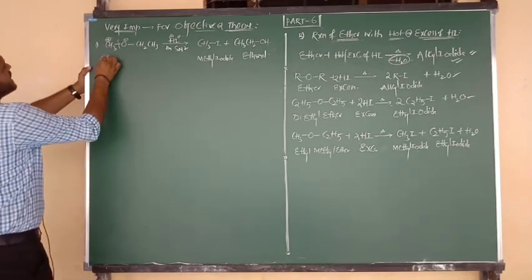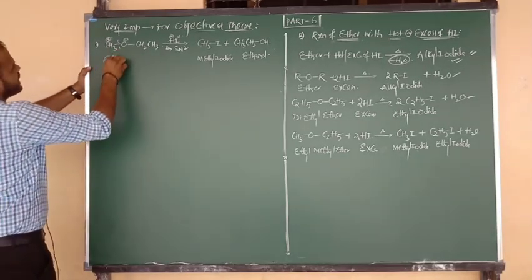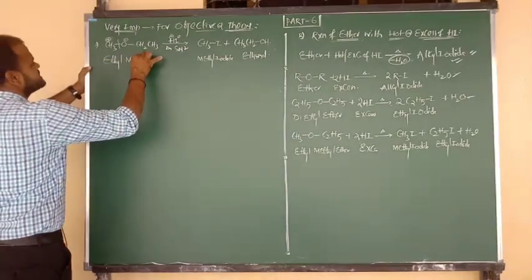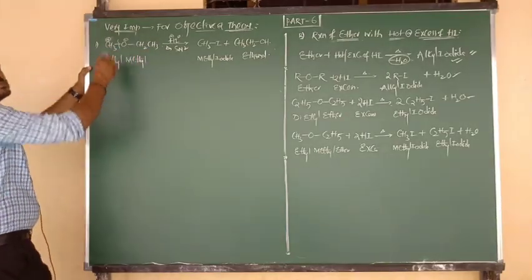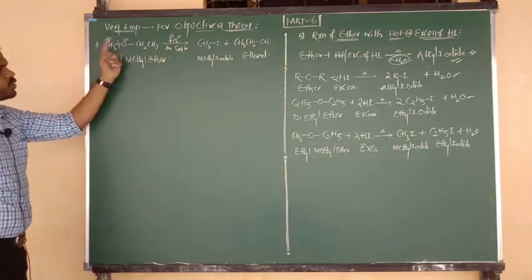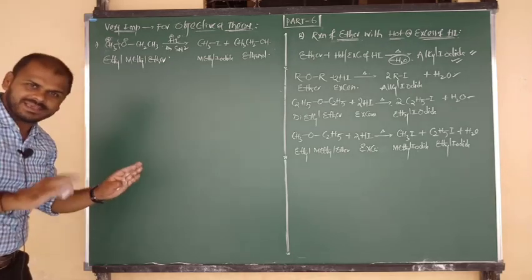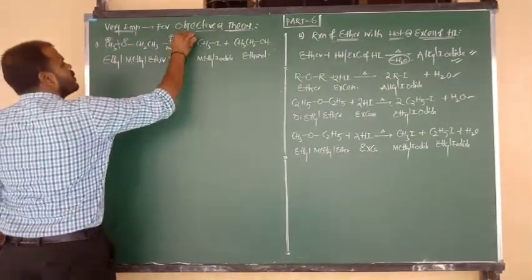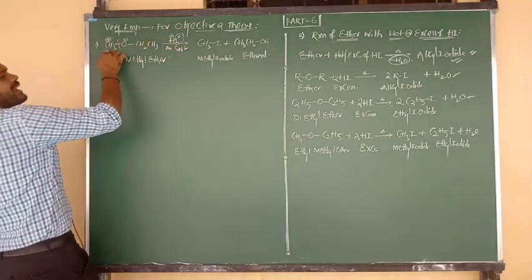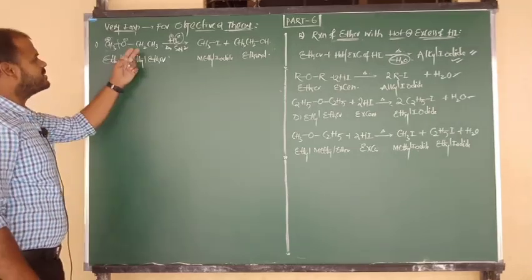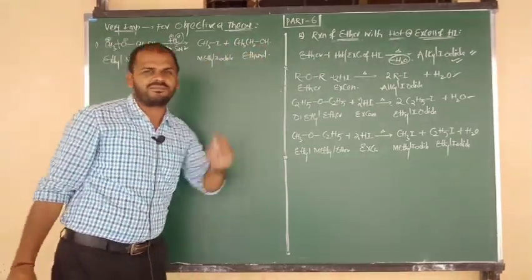Good. So what is the name of this reaction? One side an ethyl group is there, and on the other side what is the alkyl group? A methyl group is there. Ethyl, methyl, in between what is there, beta? The functional group is ether. One is an ethyl group, the other is a methyl group. So the rule is, if two alkyl groups are different, then a nucleophile attacks upon the smaller alkyl group, and you are getting alkyl iodide, and the other part changes into the respective alcohol form.